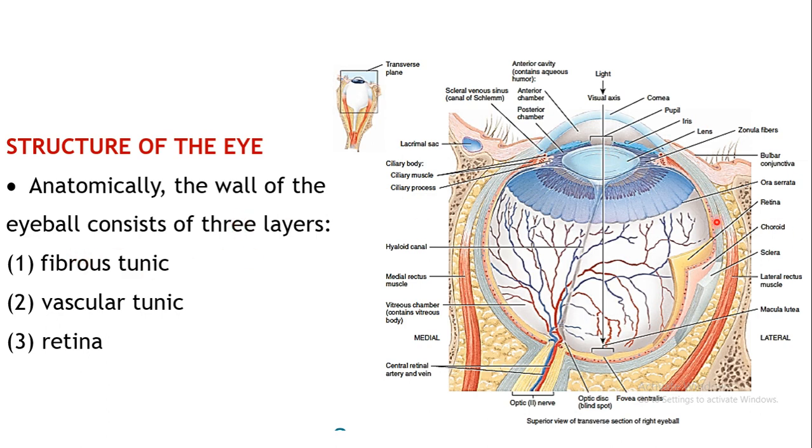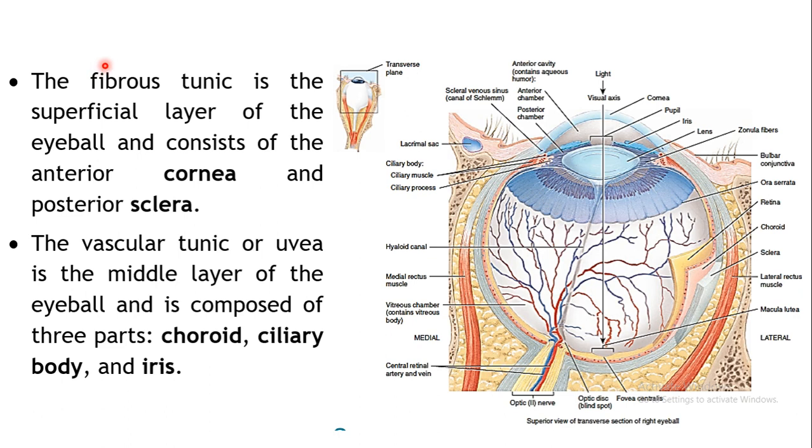The outermost layer of the eye is the fibrous tunic. The middle layer is known as the vascular tunic. And the innermost layer is known as the retina. A cross-sectional view, a transverse section of the eyeball, has been shown over here.